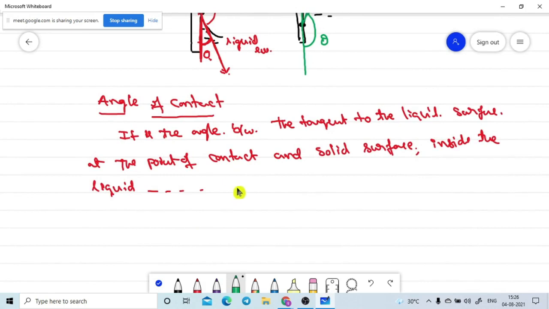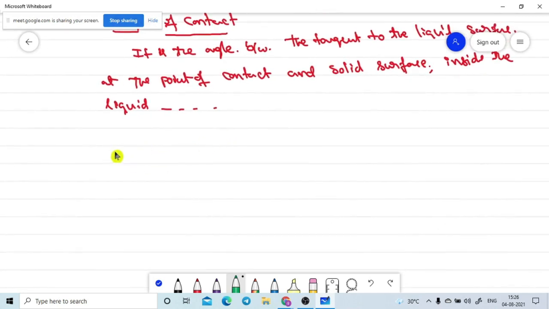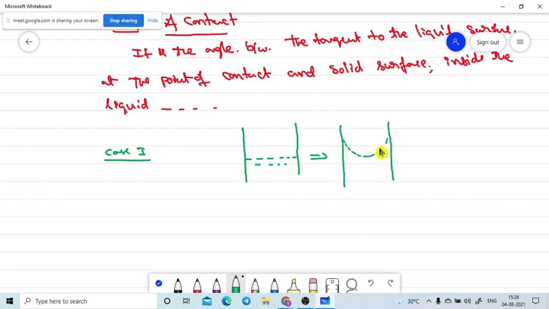Now I will go to two different shapes. I am taking case one. If this is the capillary tube, the original shape of the liquid must be level like this, but we do not observe that. The liquid is going up like this. If you draw the angle of contact here, this is the solid surface, and this is the angle of contact.